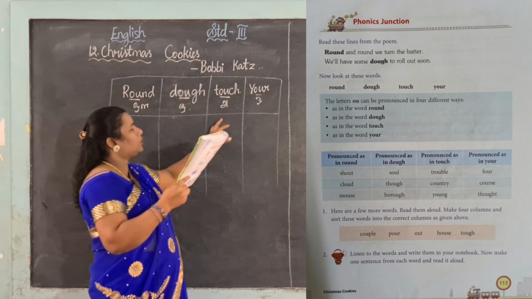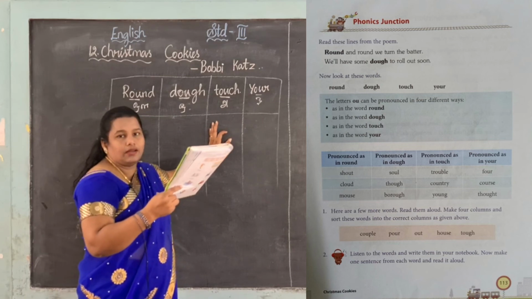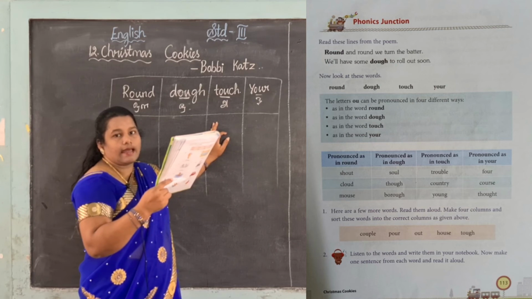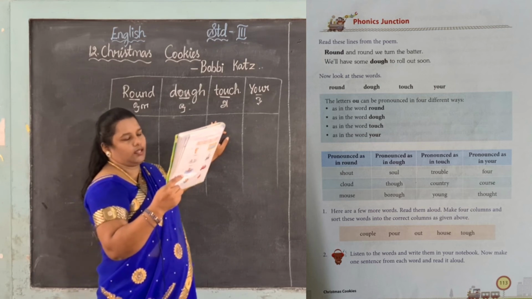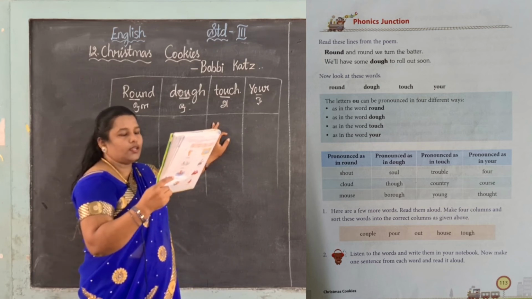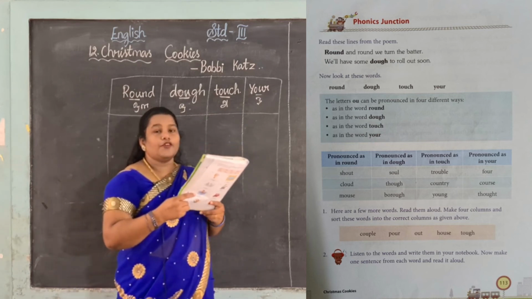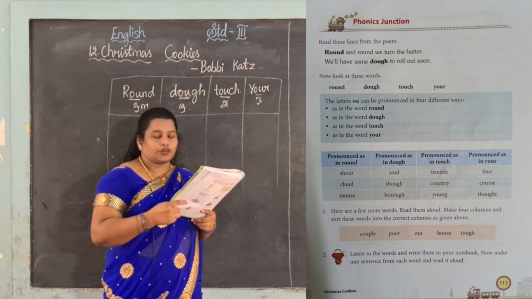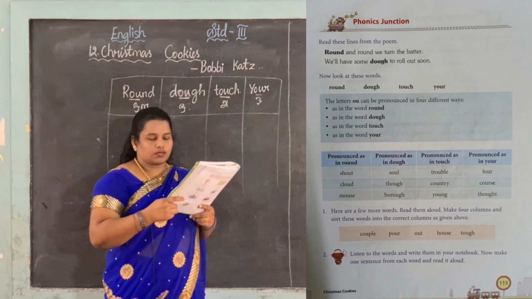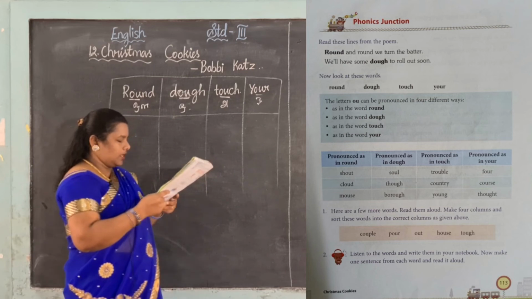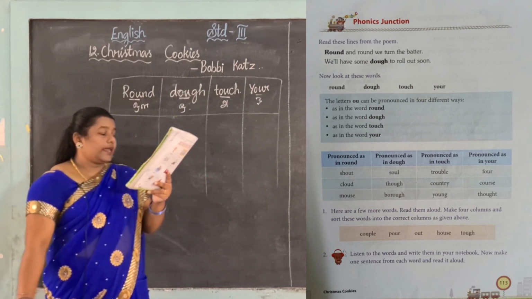Next we are moving to touch, a sound, trouble, a, okay. Next country, young, okay. See, next we are moving to your, o, okay, four, course, o, thought, okay.